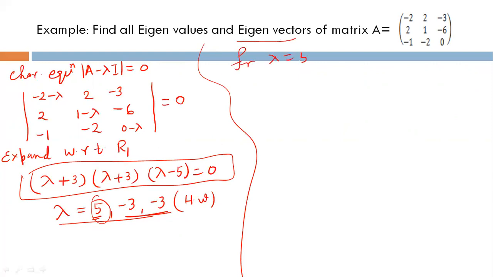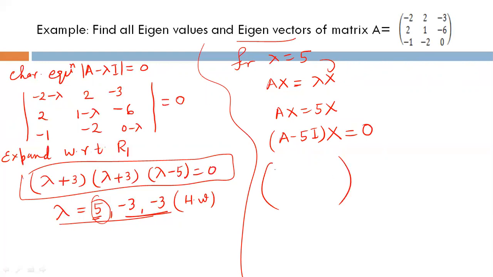For lambda equal to 5. I told you how to find it: Ax equal to lambda x. We put the value of lambda equal to 5, then Ax equal to 5x. So write in the form of a matrix: A minus 5I times x equal to the zero vector. The A minus 5I matrix will be minus 7, 2, just subtract 5 from the diagonal entries of matrix A.